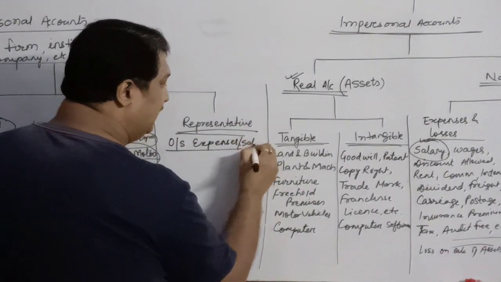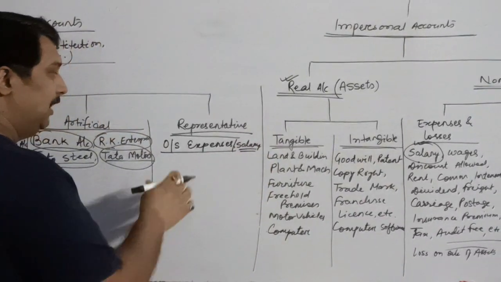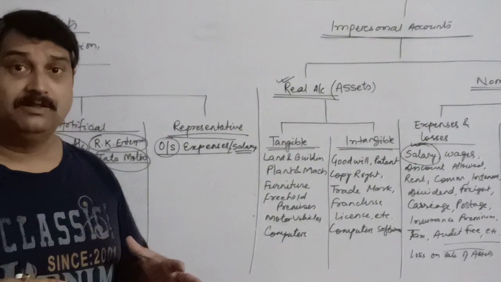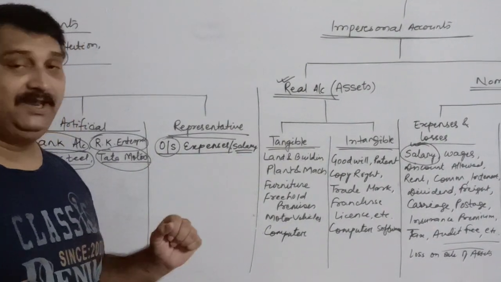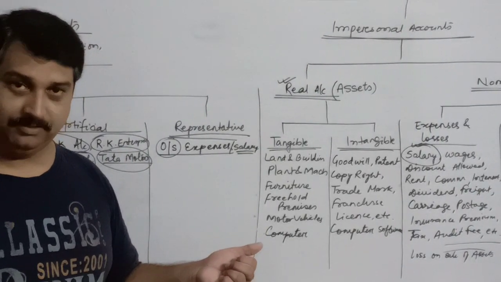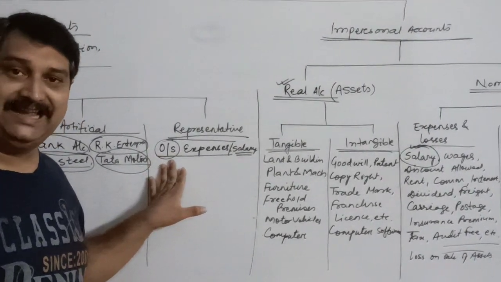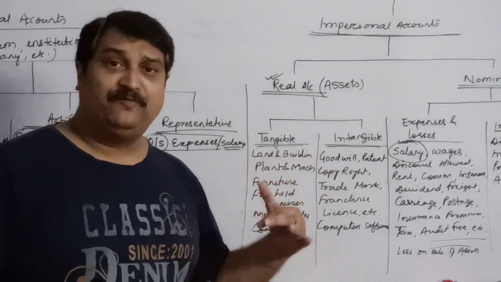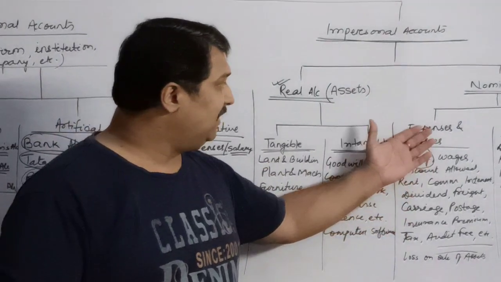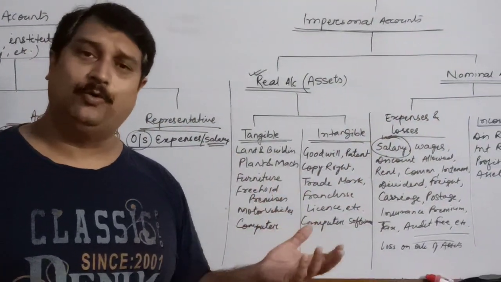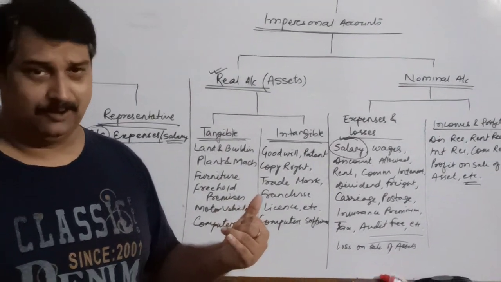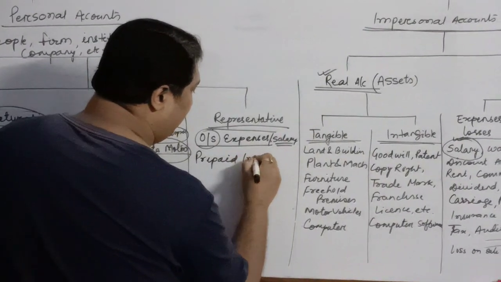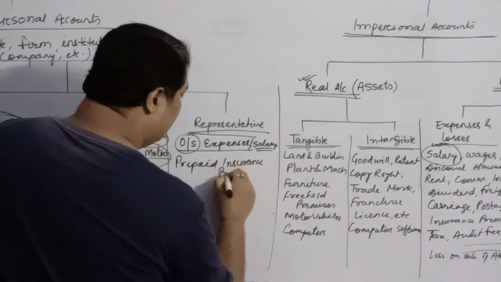But when I say outstanding expenses or outstanding salary, what does it mean? It means that whenever we had to pay the salary, we have not yet paid. So it will be considered as outstanding. In short, whenever any prefix or suffix is added along with any nominal account, it is known as the representative personal account. Like outstanding salary, prepaid insurance premium.